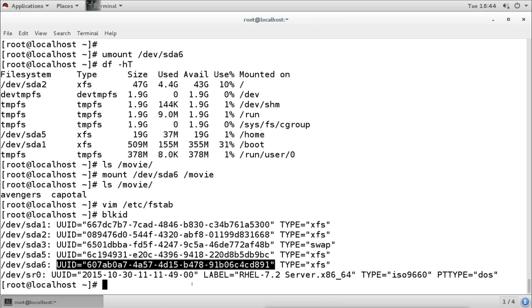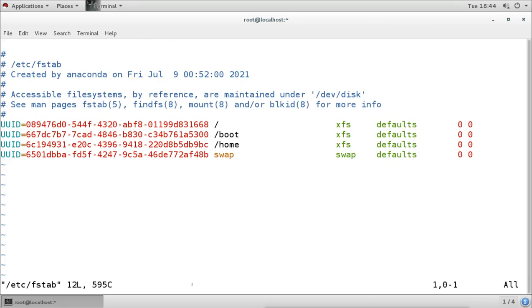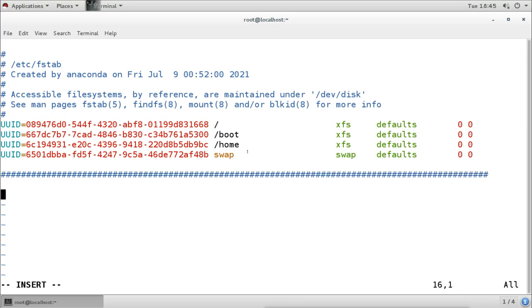I will open the file again, this fstab, and here I am going to add the entry for our partition. So for that, I will make a separate line, a separate comment here. See, I am adding a line here. Now this is what is considered a comment, and then I am separating the default and manual here. So here I will paste my UUID which I copied from there. So instead of mentioning the name of the partition, I am mentioning the UUID, then space, the directory which we want to mount, then the partition type, the file system, then the options.